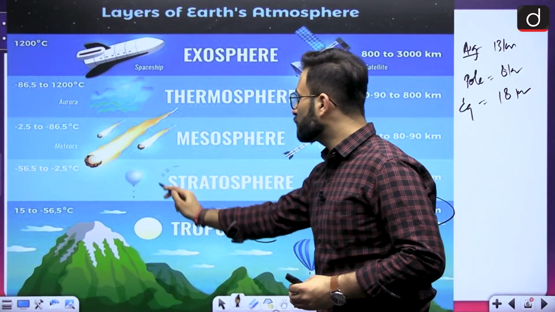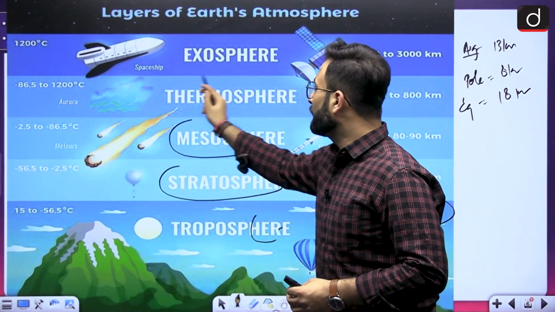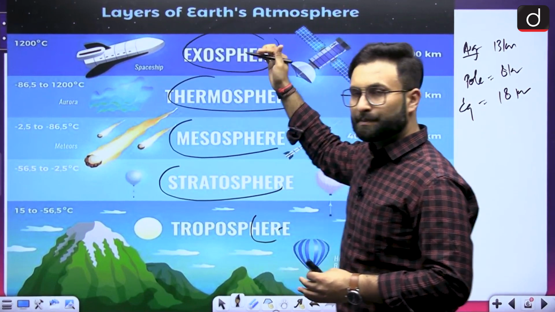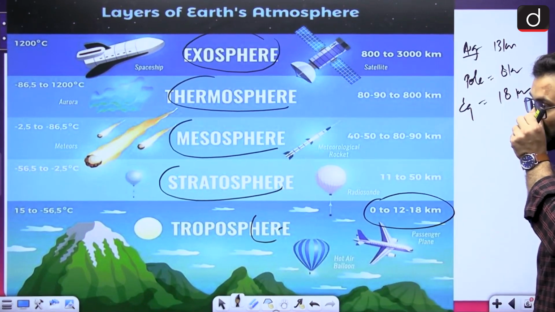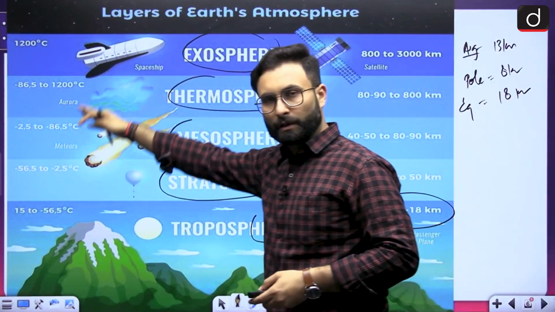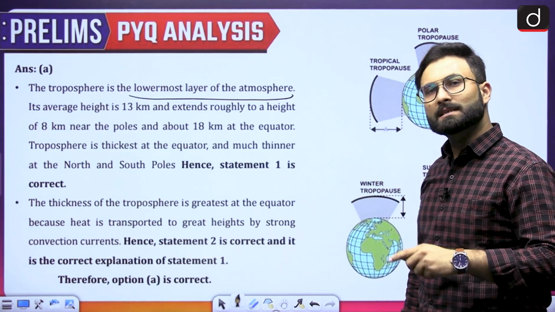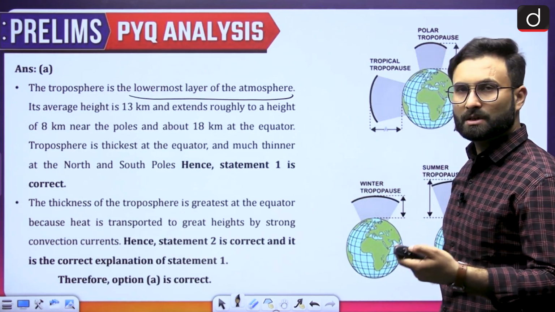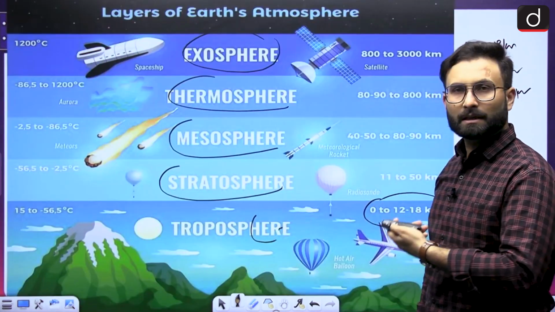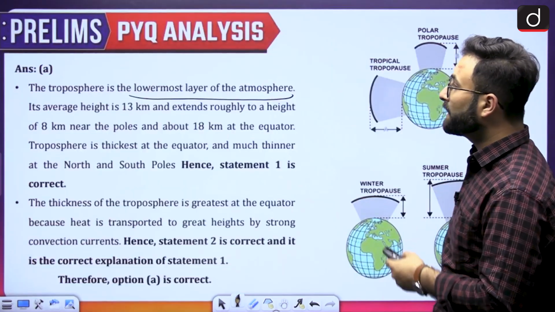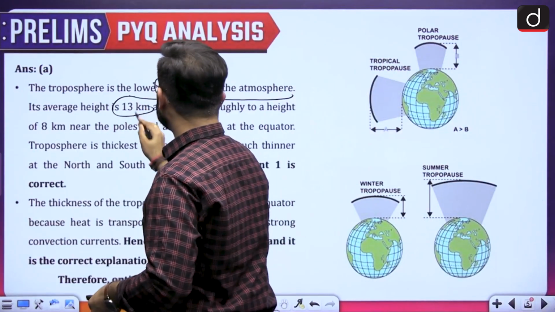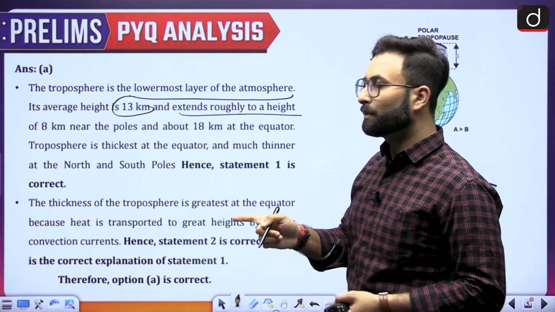After that, you have the stratosphere, then the mesosphere, then the thermosphere, and the exosphere. Respective heights and temperatures are given here, so you can go through them. If UPSC has asked about the troposphere, there are high chances that in the next examination they will ask about the other spheres as well. So here, the average height is 13 kilometers, extending to roughly a height of 8 kilometers near the poles.